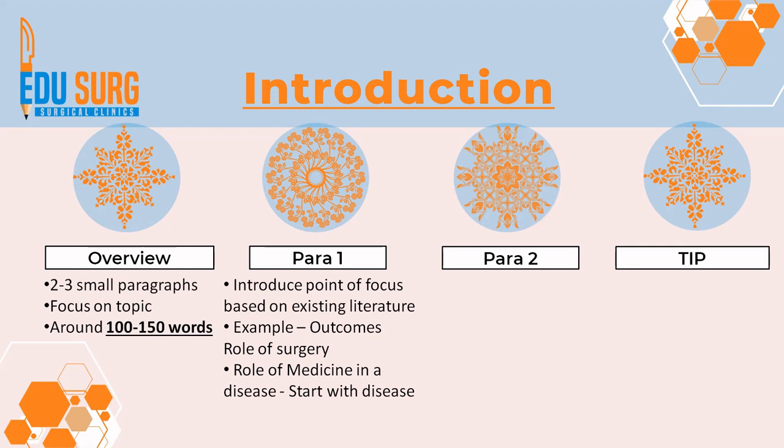Example, when you have, say, outcomes of a surgery as an original article, as we saw in the topic ideas, your first line itself can start as role of surgery in that disease. Whereas on the other end, say you are discussing role of medicine in a particular disease, then your first introductory paragraph can be with the disease. So you start with the disease, then introduce treatments and then go to medicine. Whereas if you are assessing outcomes of surgery in a particular disease, then you can start with role of surgery itself. So don't beat around the bush.